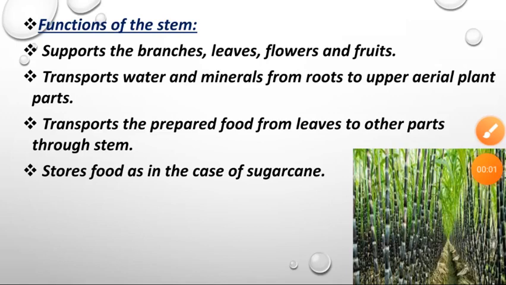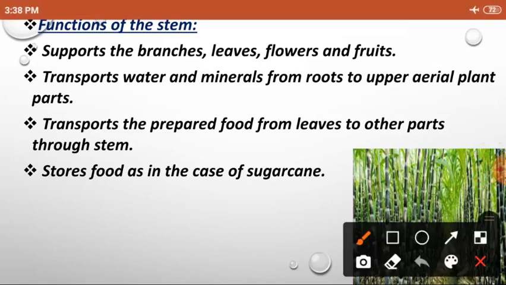Functions of the stem: it supports the branches, leaves, flowers and fruits. These are the parts of shoot system. What are they? Branches, leaves, flowers and fruits. So the stem holds the shoot system parts, and it transports the water and minerals from roots to the upper aerial plant parts.